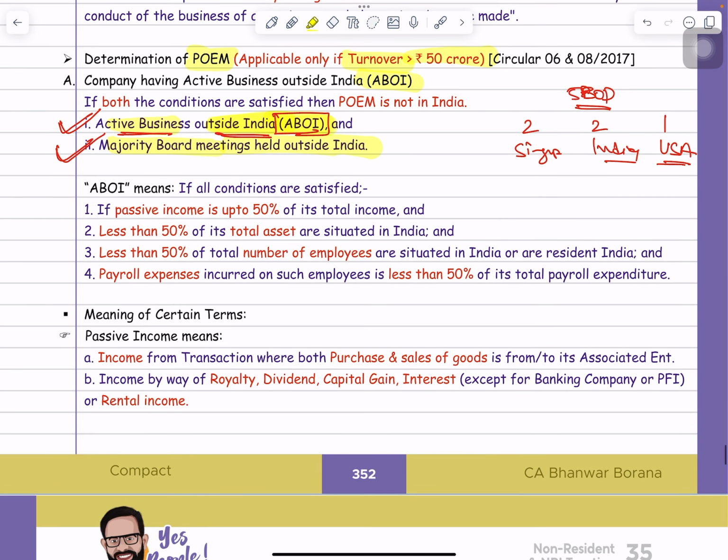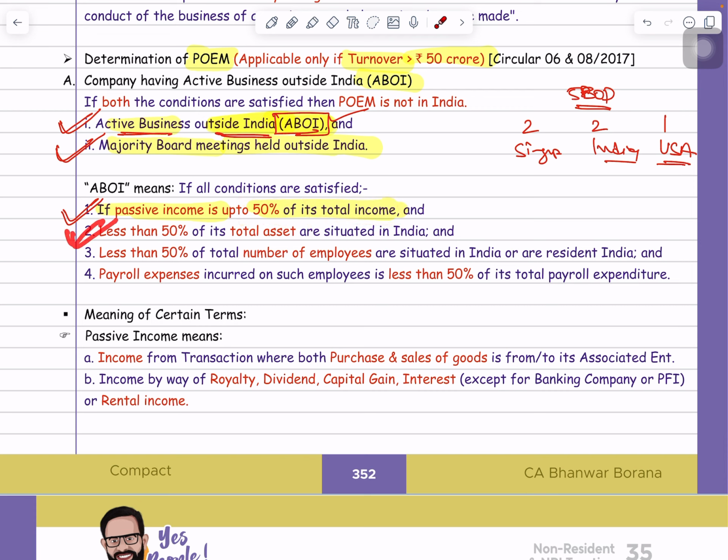First condition says that the company's passive income should not be more than 50% of total income. It means the passive income of that company should be within the limit of 50% of total income. For example, if the company's total income is 100 crore, then passive income should be 50 crore or less. So that is the first condition of the ABOI test.